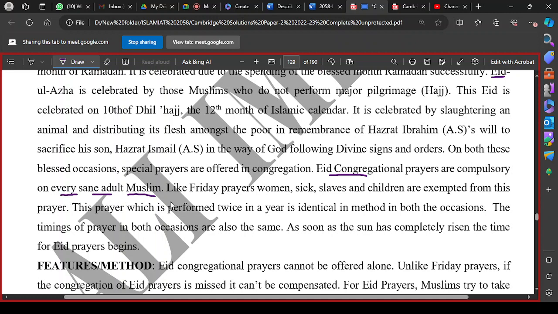People who are exempted from Friday prayer are also exempted from Eid prayer: women, the sick, slaves, very old people, and children are exempted. In the same way, travelers, captives, and slaves are exempted from the performance of Eid prayer also.